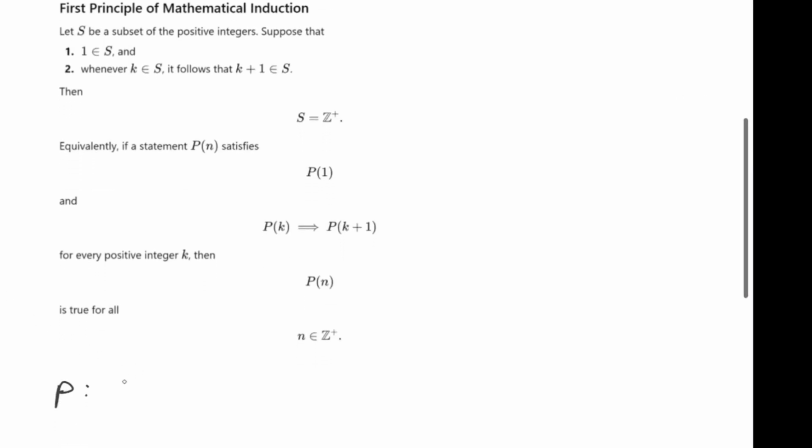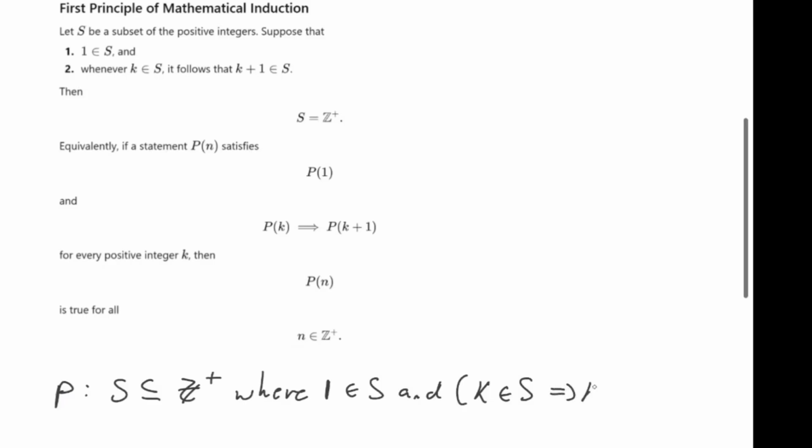So we have S is a subset of the positive integers, where 1 is an element of S, and if K is an element of S, this implies that K plus 1 is an element of S, right?